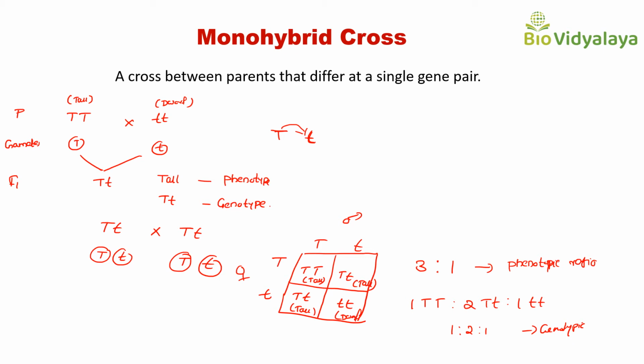So this is the monohybrid cross. When the F1 hybrid is selfed, the two alleles separate, or we can say they segregate out and unite independently, producing tall and dwarf plants. So let's see what the law of dominance and the law of segregation are.